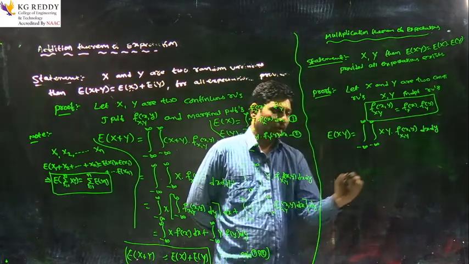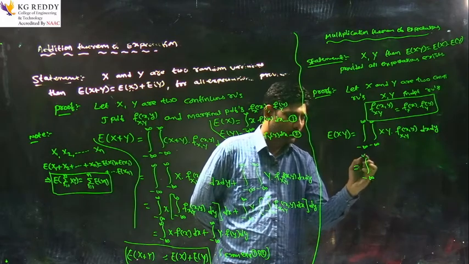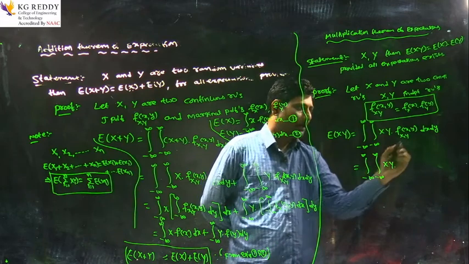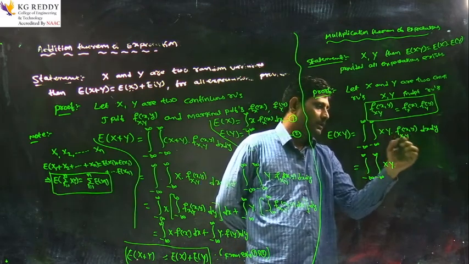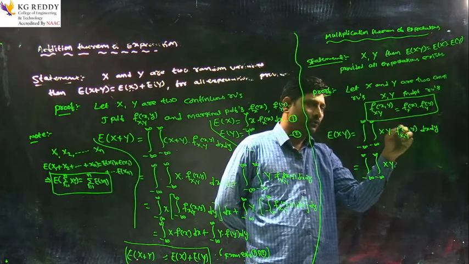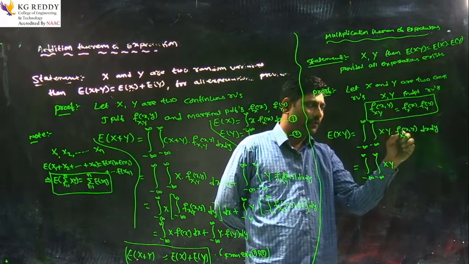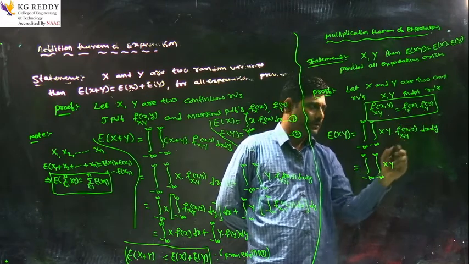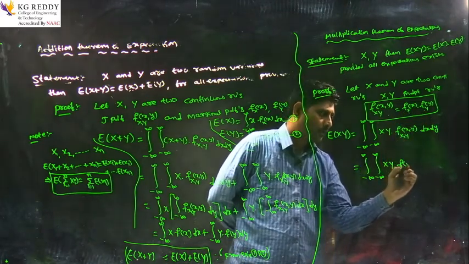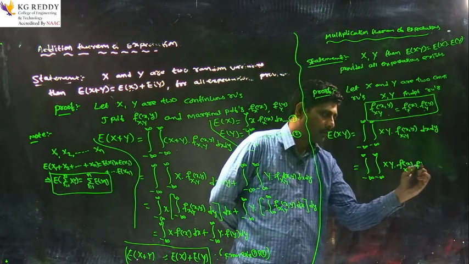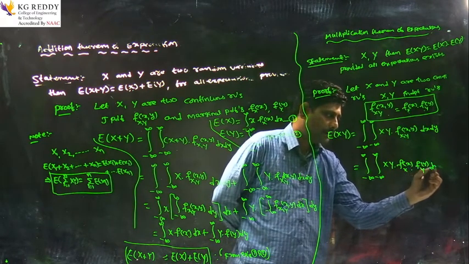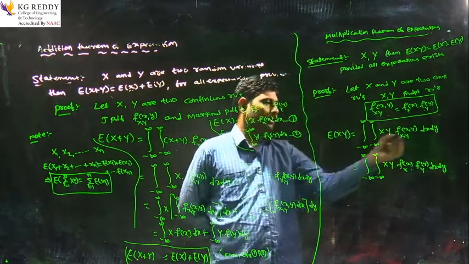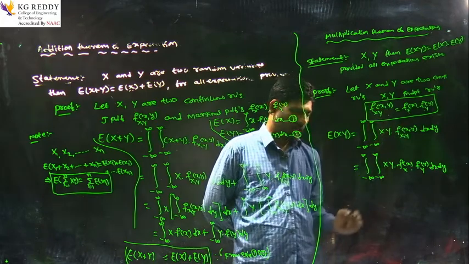Now, in the statement x and y are two independent random variables. So, f of x comma y equals f of x into f of y. So, replace with f of x into f of y dx dy. We are using the independence property.